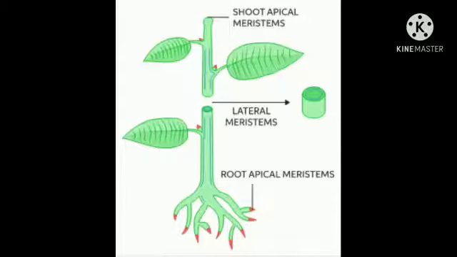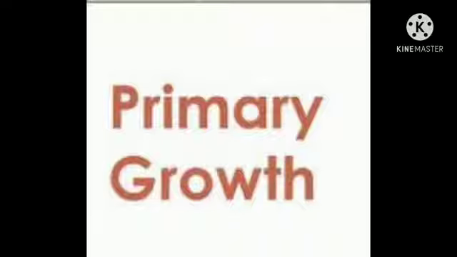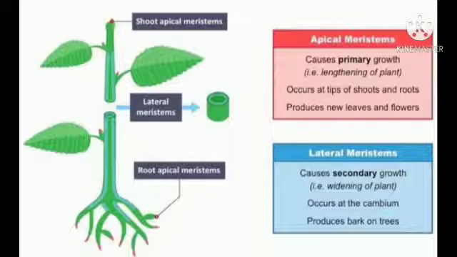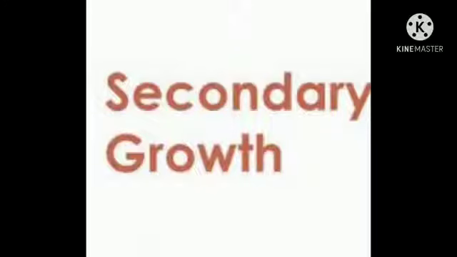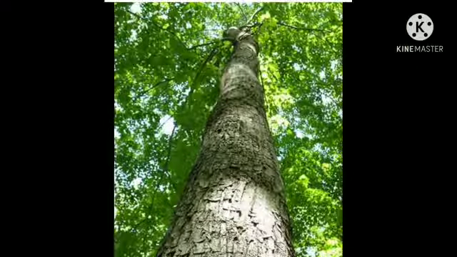Meristems are of two main types. They are apical meristem and lateral meristem. Apical meristem is located at the root tips and shoot tips of all the plants. It is responsible for primary growth of the plant, that is along its axis. Lateral meristems such as vascular cambium and cork cambium are present in woody plants, responsible for secondary growth of the plant, which causes an increase in the width of plant parts such as the stem and branches.